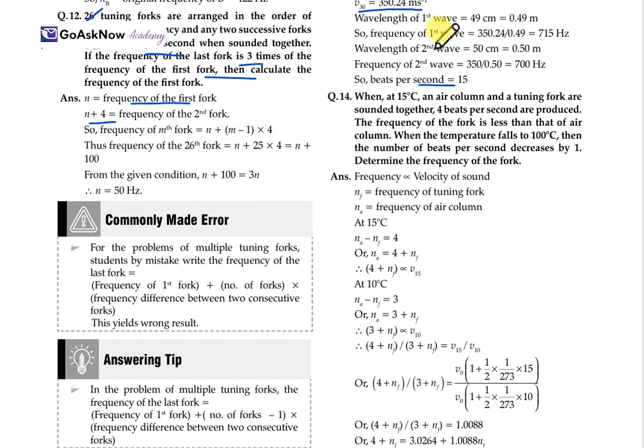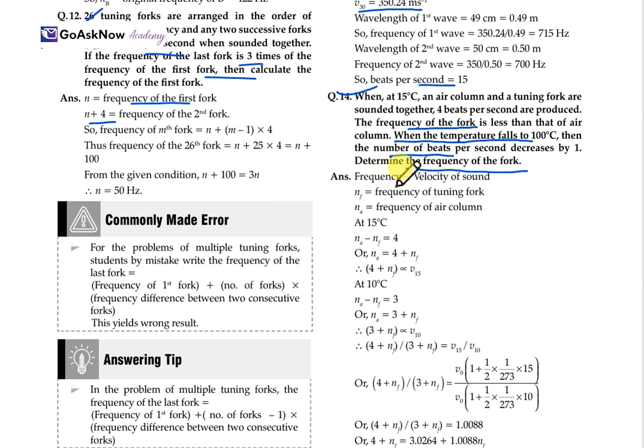Now, at 15 degrees Celsius, an air column and a tuning fork are sounded together, and 4 beats per second are produced. The frequency of the fork is less than that of the air column. When the temperature falls to 10 degrees Celsius, the number of beats per second decreases by 1. Then determine the frequency of the fork.